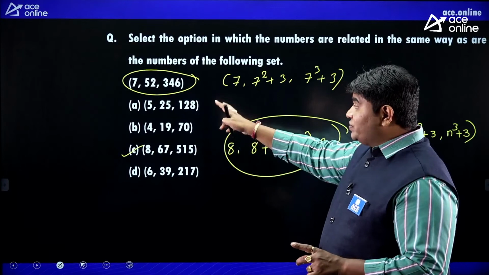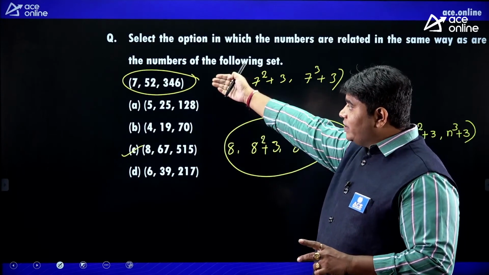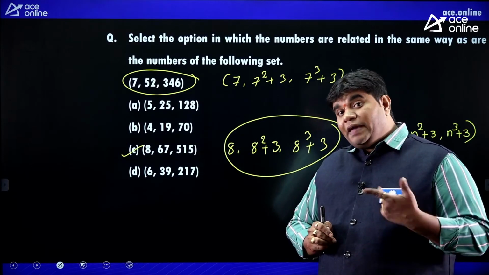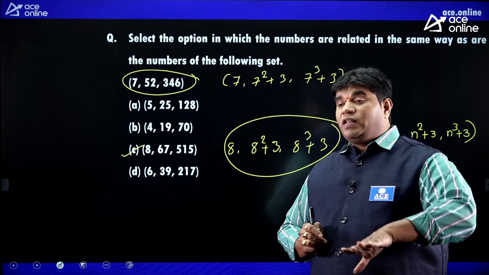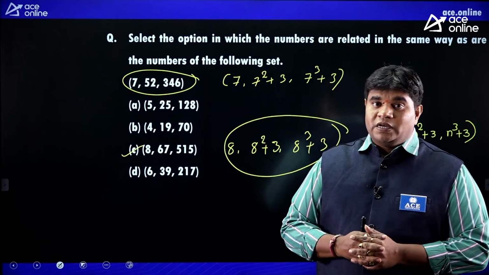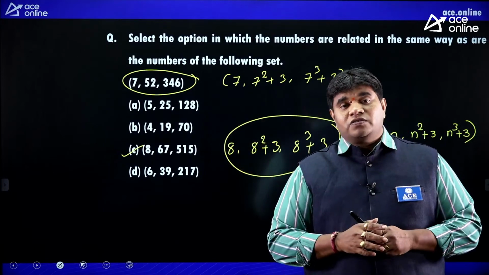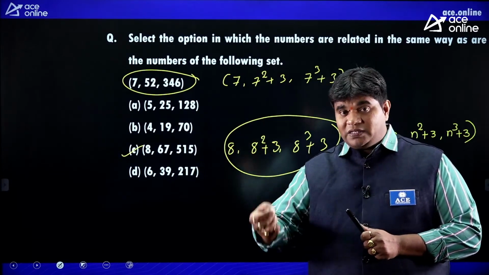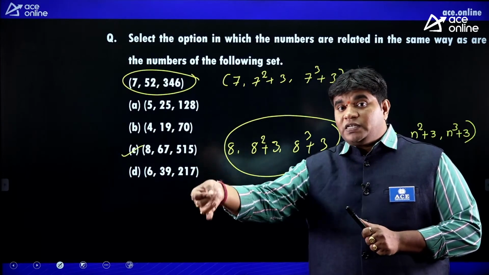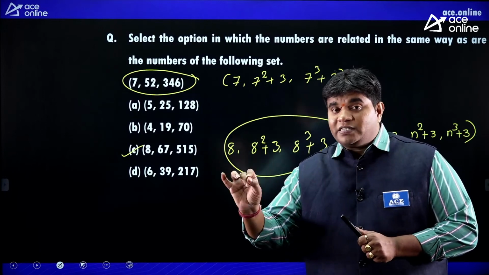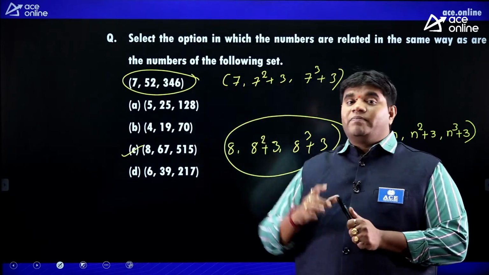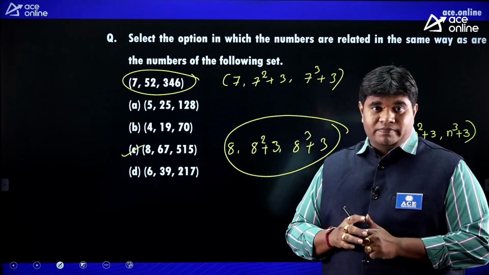Okay. One type of set is given. In which set is the same relation applied? That is one pattern. The other: the same pattern not satisfied, not applicable on which option? Maybe or may not. Two types of questions they will ask. Here logic is very important. Difference logic, difference increase, difference decrease, n square minus 1, n cube plus 1, n cube minus 1. Multiplication logic, product of conjugate numbers, product of conjugate odd numbers, product of conjugate prime numbers. This type of logic is very, very important.